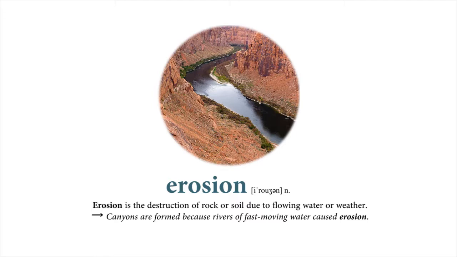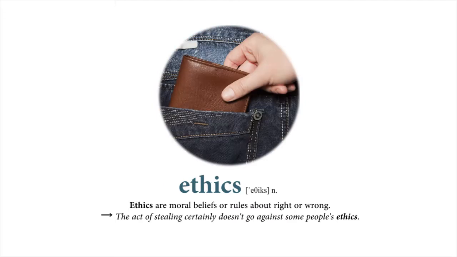Erosion. Erosion is the destruction of rock or soil due to flowing water or weather. Canyons are formed because rivers of fast-moving water caused erosion. Ethics. Ethics are moral beliefs or rules about right or wrong. The act of stealing certainly doesn't go against some people's ethics.